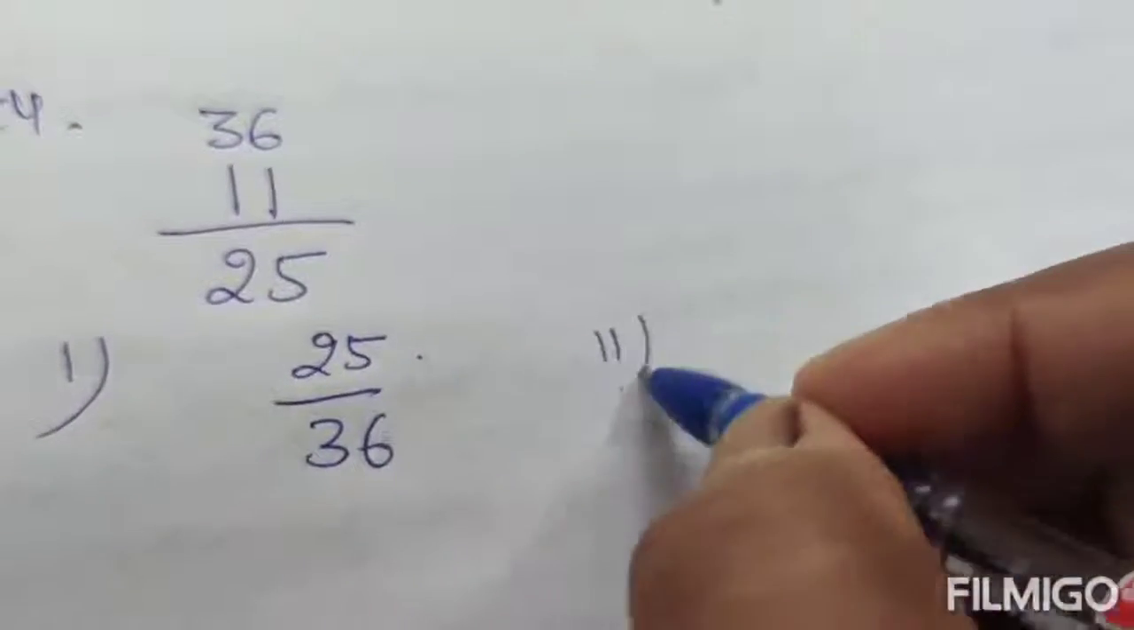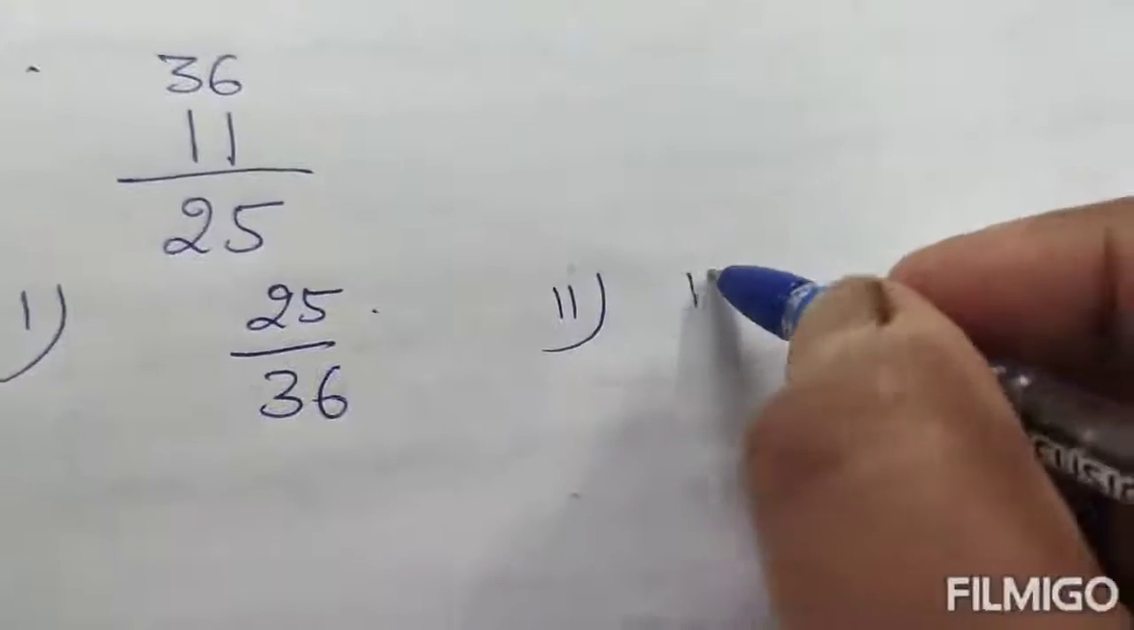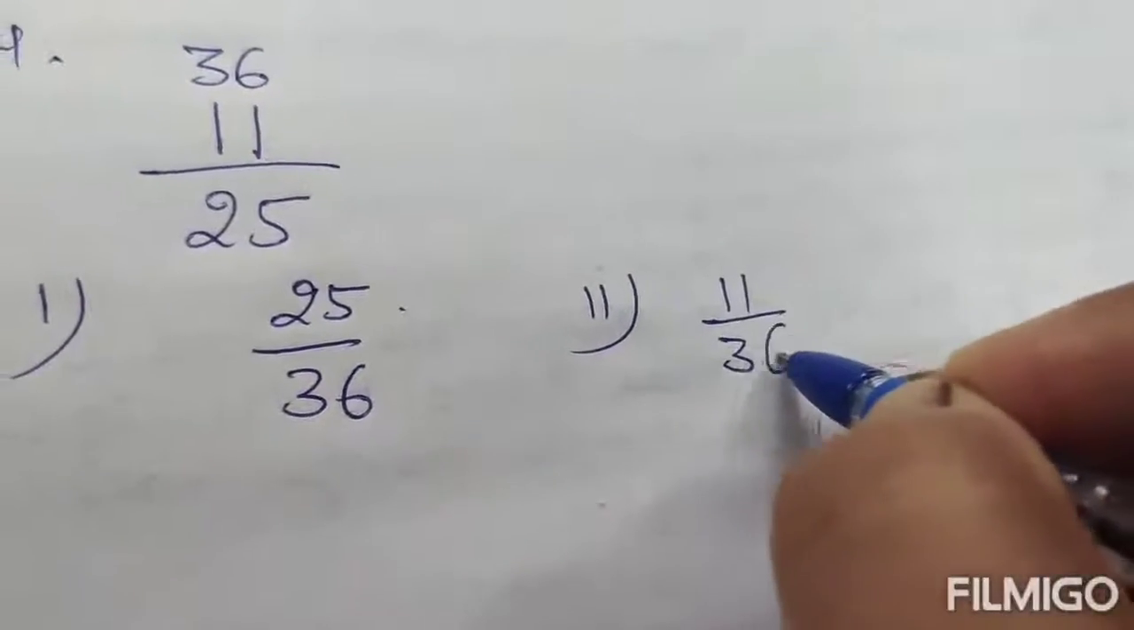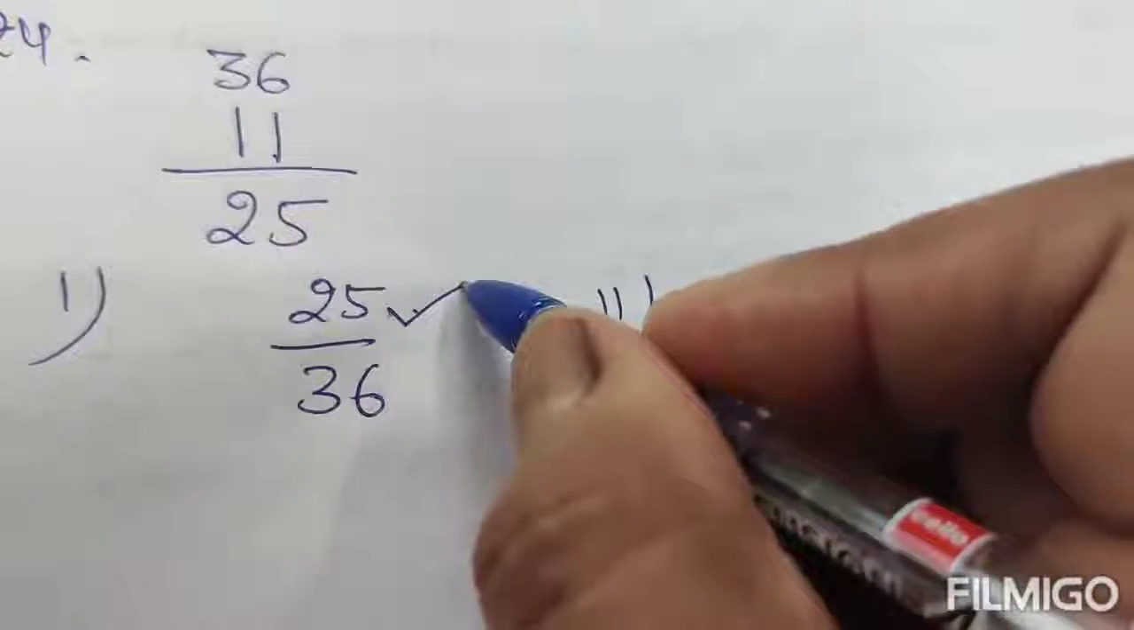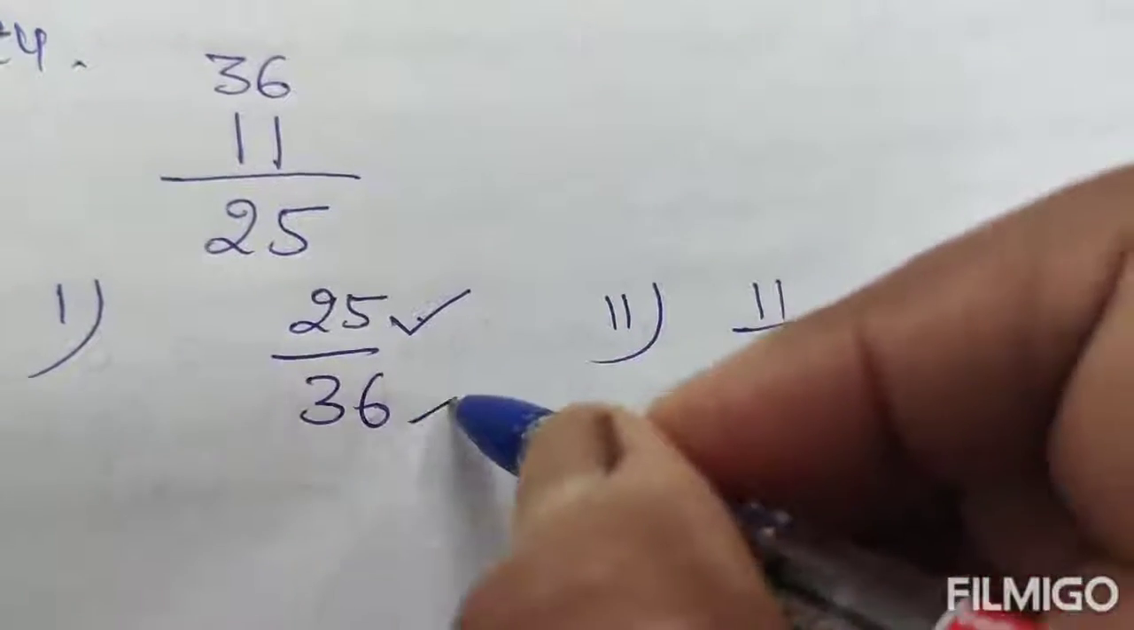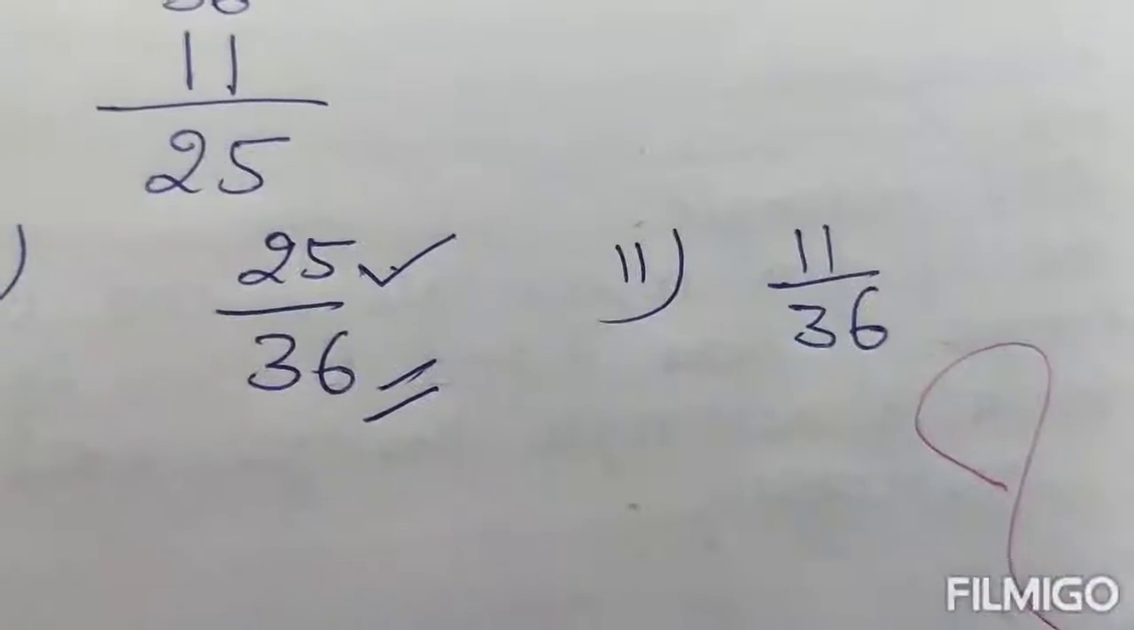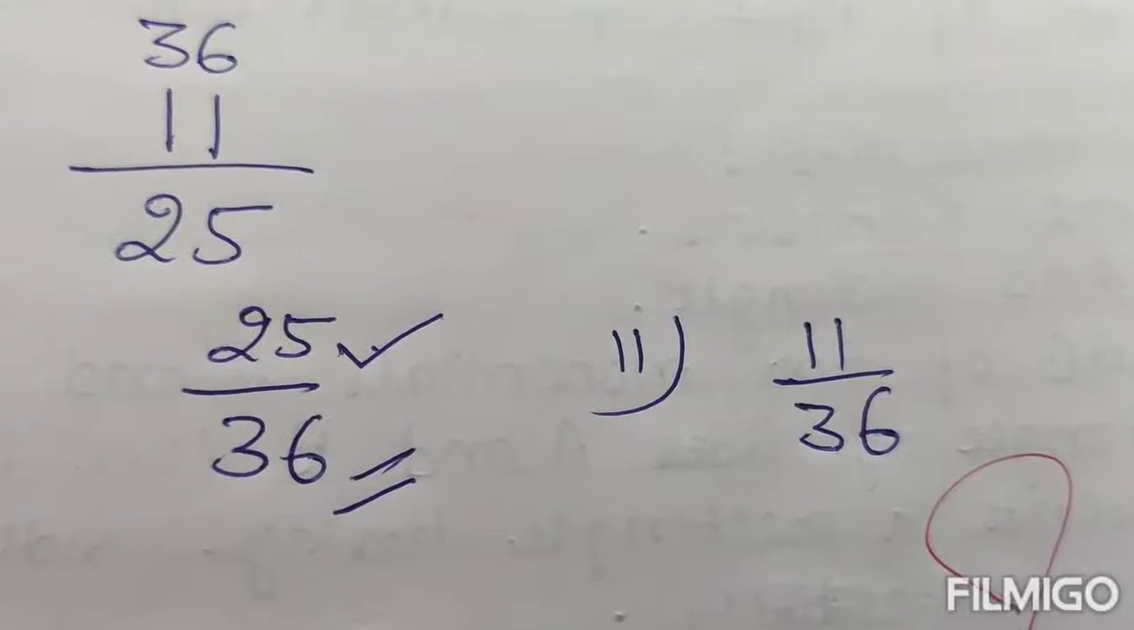And number 2, 5 will come at least once. It means 11 by 36. This is the favorable outcomes and this is the total outcomes. Okay, the exercise is finished. Thank you.